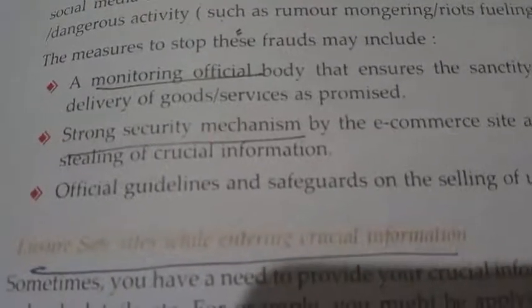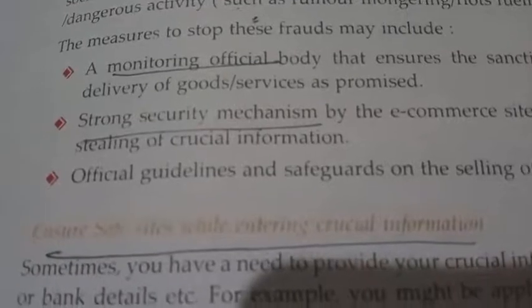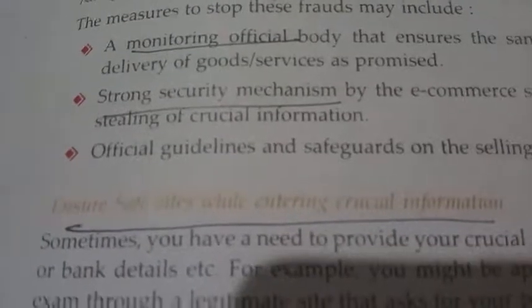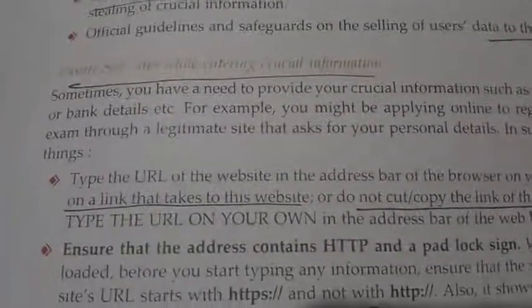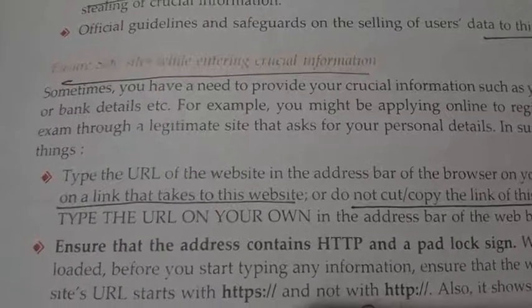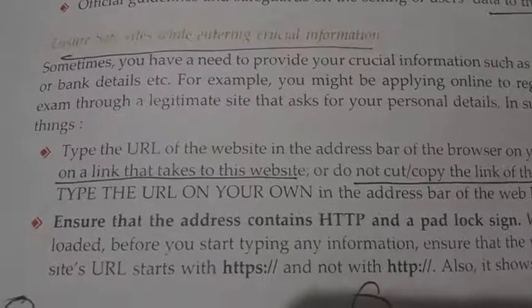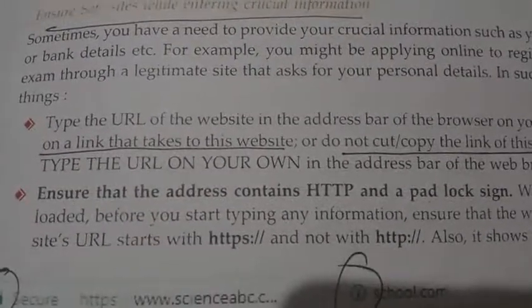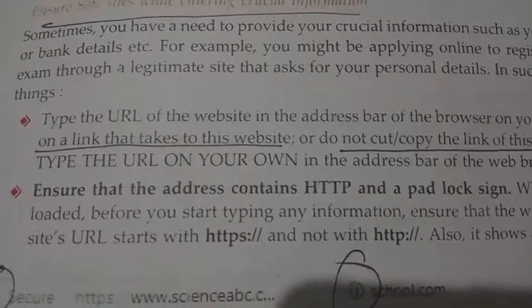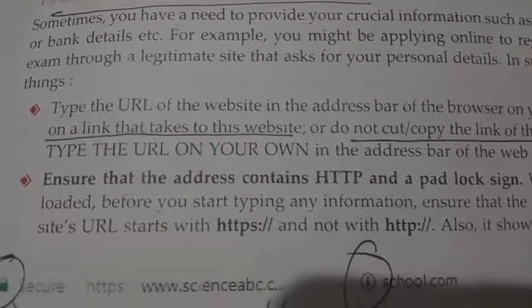First, there should be a monitoring body in the company, then it should use a strong security mechanism, then there should be guidelines for selling data to third parties. Then we studied two different methods to ensure safe browsing, or that we are using a safe site. First one, no need to click on the URL, no need to cut and copy, just type the URL. Second one, use HTTPS instead of HTTP. This much only.